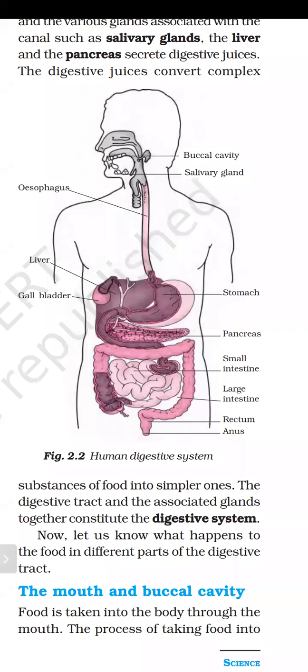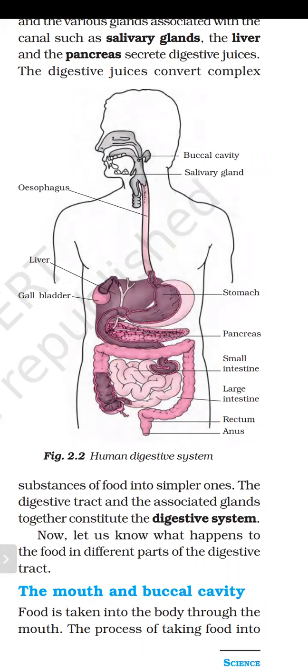So again, look carefully from where the alimentary canal starts. It is starting from the buccal cavity and it is ending at the anus. So from the buccal cavity to the anus, including all the parts, is known as the alimentary canal.